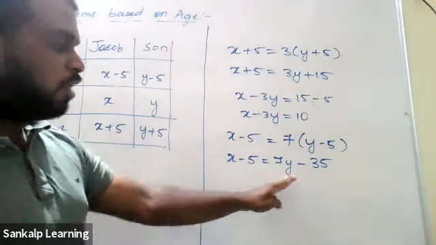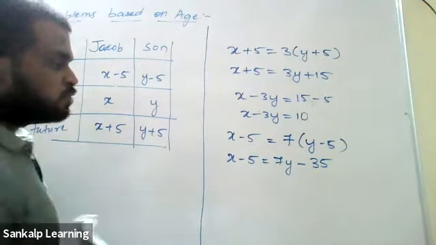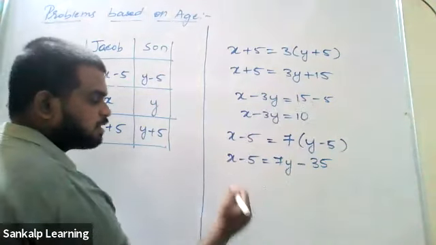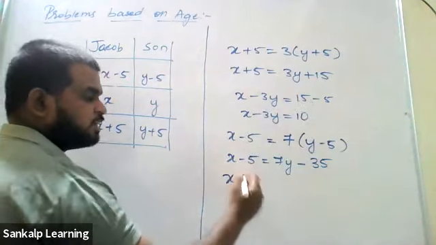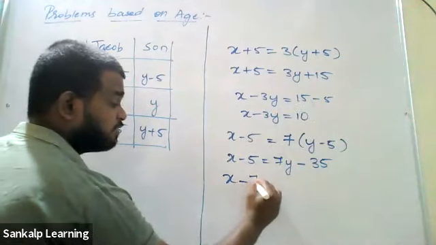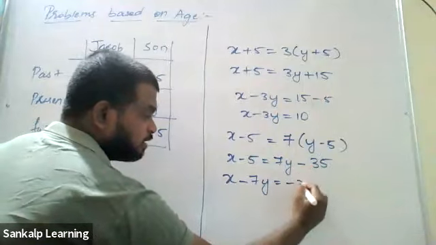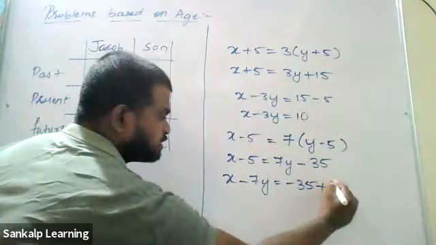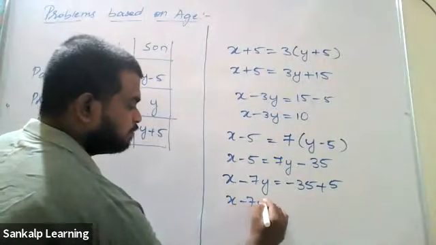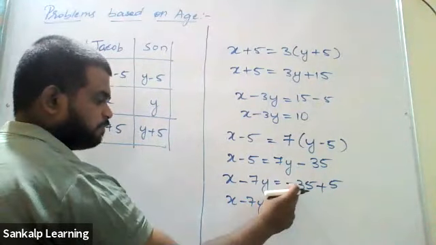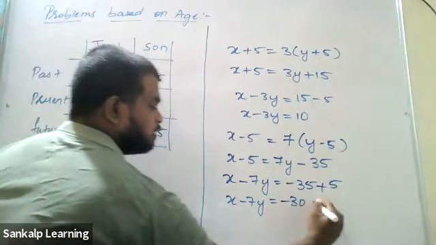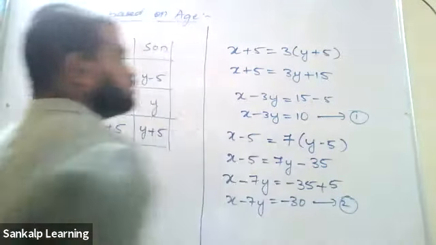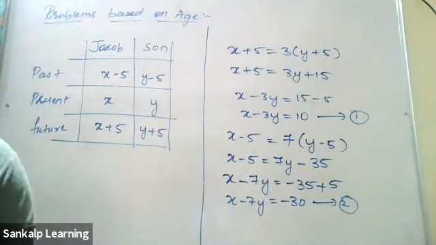What should we do now? All the variables to one side, all the numbers to one side. So plus 7y, transpose it to the LHS, and minus 5, transpose it to the RHS. So x plus 7y becomes minus 7y. This minus 35 is still there, we haven't transposed it. Minus 5 to the other side will become plus 5. So x minus 7y equals minus 35 plus 5, which will become minus 30. That's your equation 2. This is your equation 1. Solve it using the elimination method. That will give you the answers.